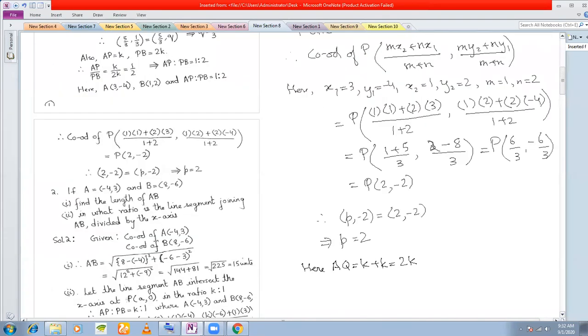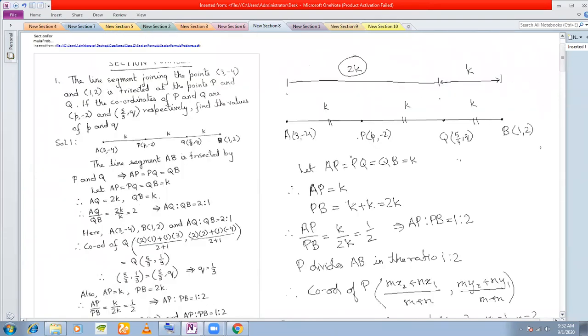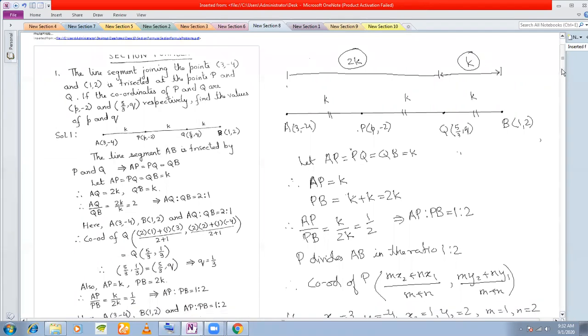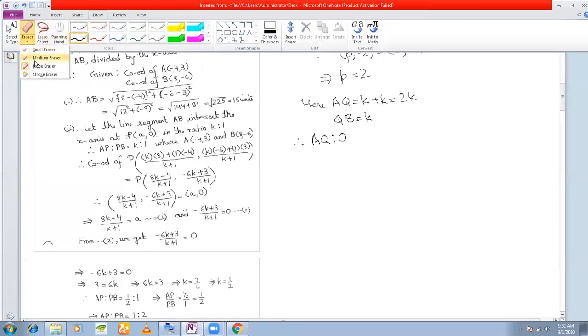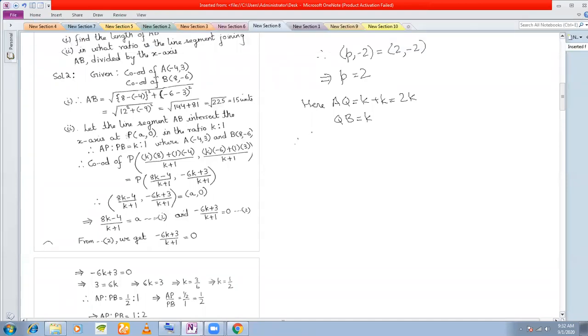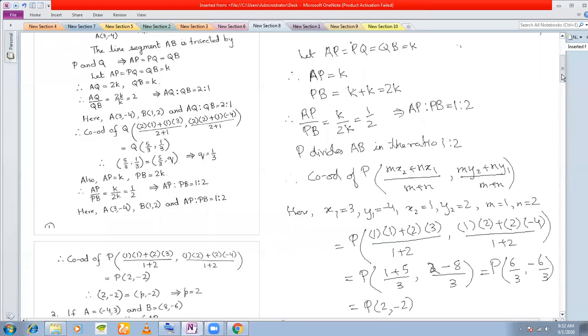I'm talking about AQ, this length 2K. And QB is K. So therefore AQ by QB is equal to 2K by K, which is equal to 2. That means if I write it in ratio form, AQ is to QB must be equal to 2 is to 1.